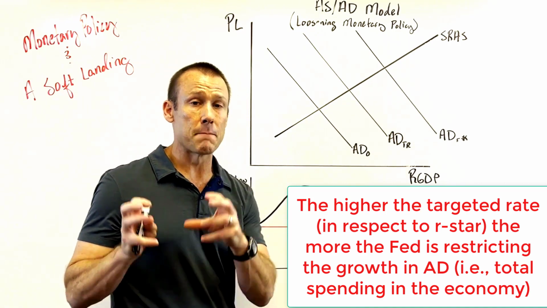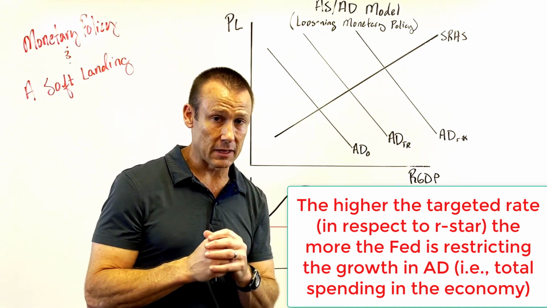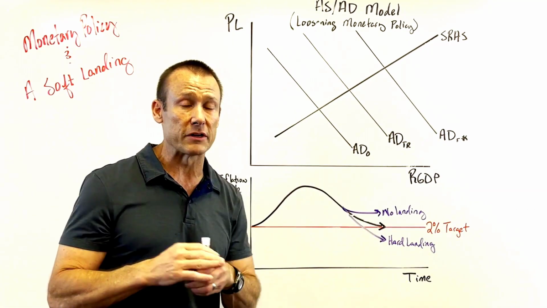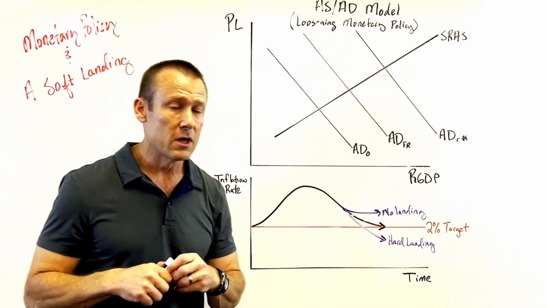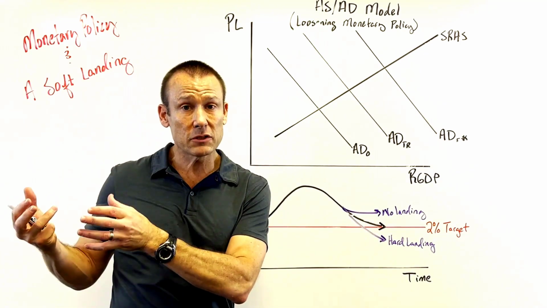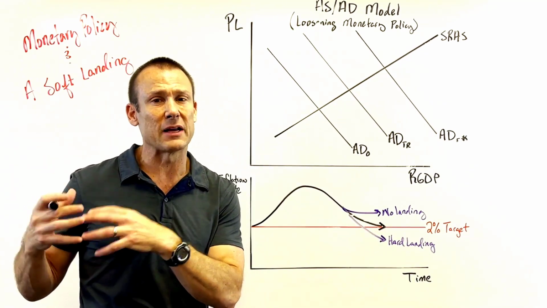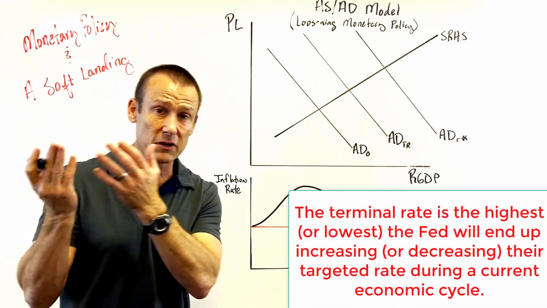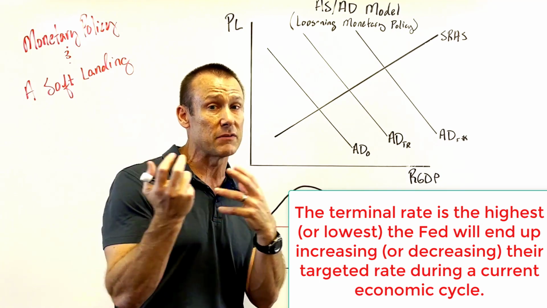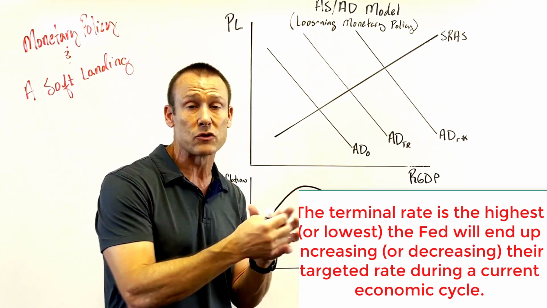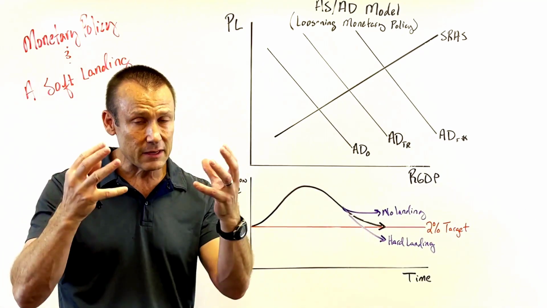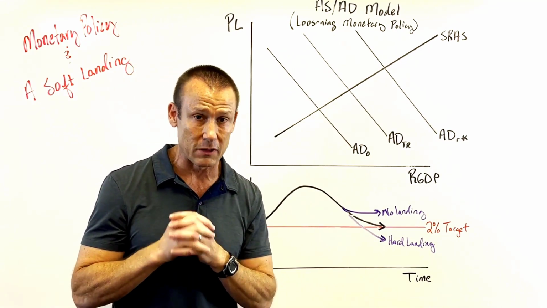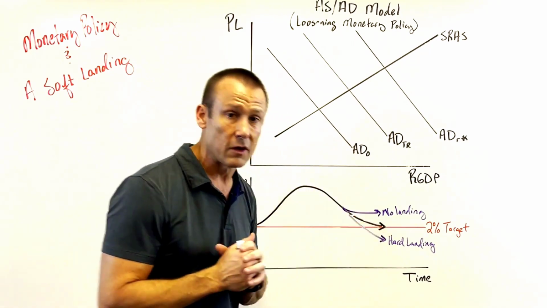Now, here's the thing, guys. Monetary policy has these big lags, and the Fed knows this, okay? These lags can take a lot of time, so when they change interest rates, it could take a long time for that to play out. So what they actually did several months ago with the federal funds rate, when they got to what may be the, quote, terminal rate, the highest they're bringing the federal funds rate, that's going to play out over several months, and maybe even longer than a year. It could play out over a year or even 2 years. So they need to be thinking that, and of course they are thinking that. They understand very well that monetary policy plays out with lags, and they're trying to negotiate this landing right here.